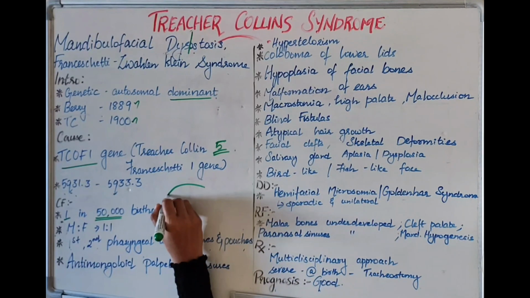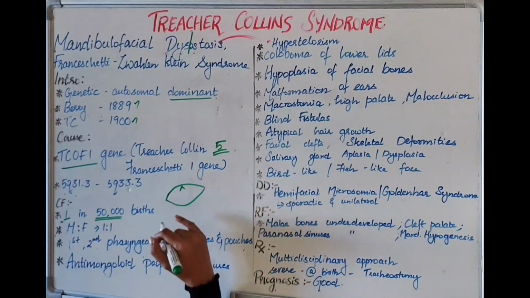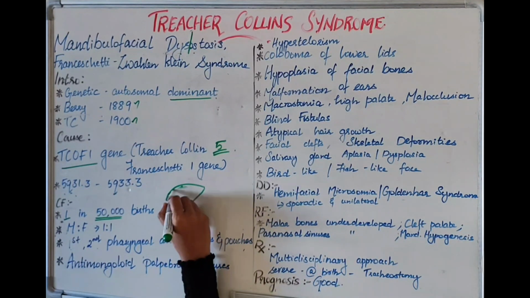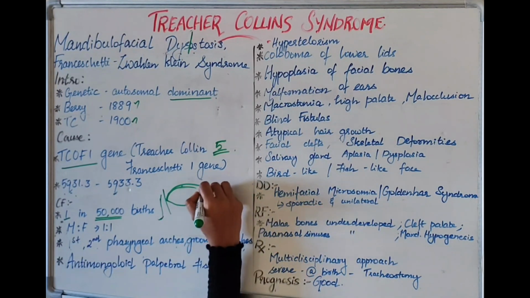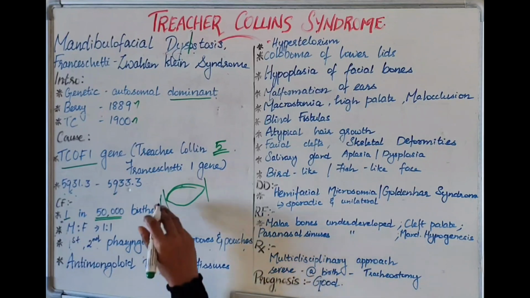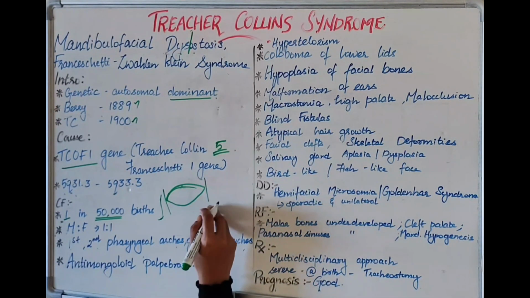The distance between the two eyelids is the palpebral fissure. Imagine this is the nose, so this is the nasal part and this is the temporal part, or the medial portion and the lateral portion of the palpebral fissure.